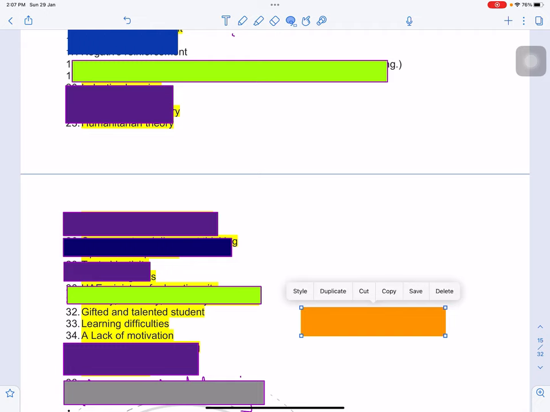Now gifted and talented student, learning difficulty, a lack of motivation. Now what happened in this case, you should have a very clear idea of how to cater to the needs of these types of students in your lesson plan and while you are teaching, because a situation is given to you in the question and then you have to pick what it is indicating. So if you are not aware of this, you will not be able to make the right choice.